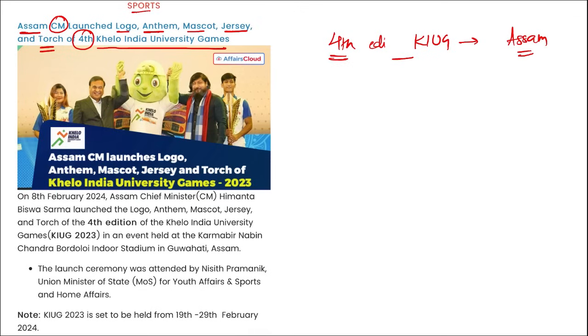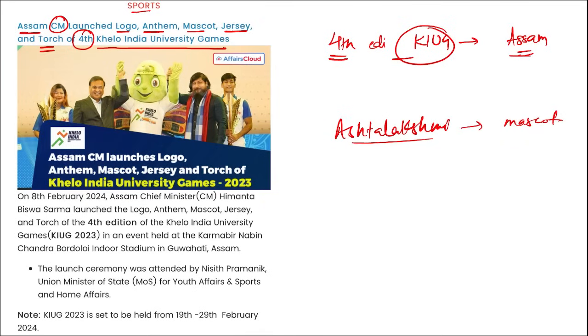This is the 4th edition of Khelo India University Games that will be held in Assam, and recently a mascot was released. Right? The name of the mascot is Ashta Lakshmi. Right? This is the name of the mascot that was released. These games are going to be held from 19th to 29th of Feb 2024. Right?